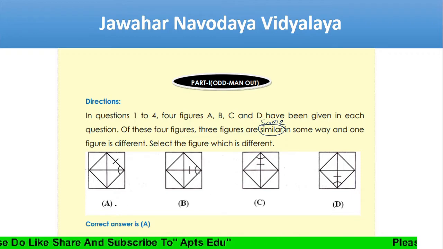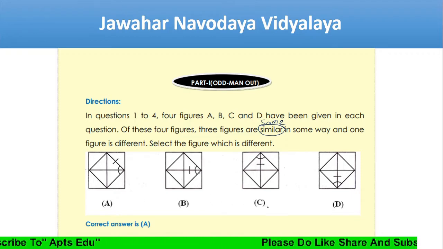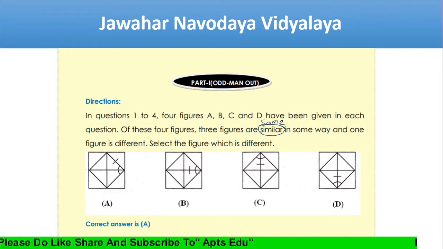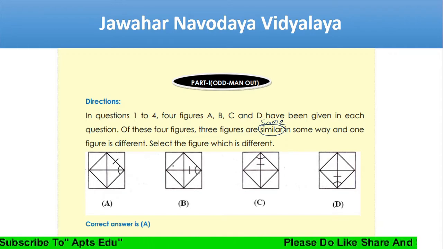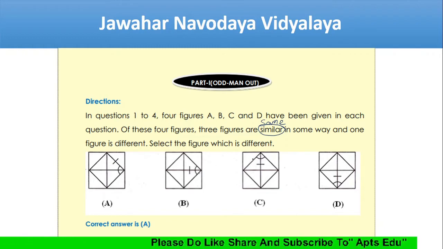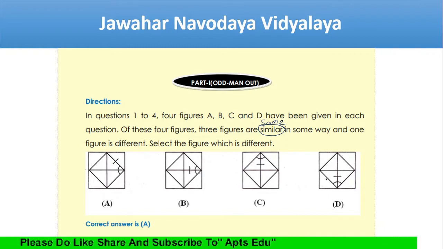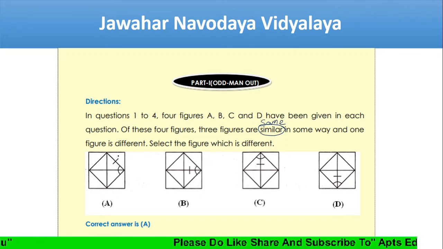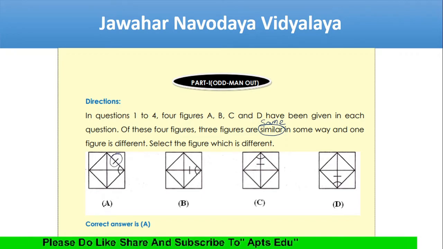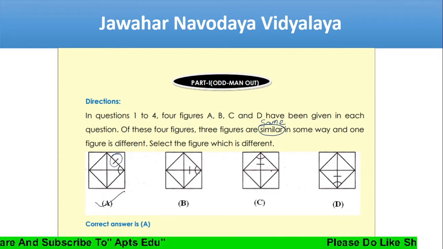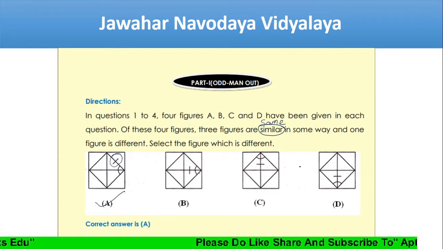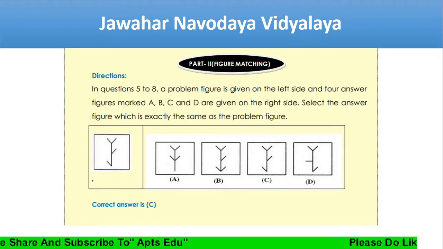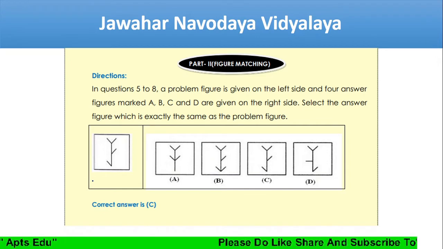If you see the first, second, third and fourth figures, this one is outside the line, and the others are inside the line. So the option is A. These 3 are the same or similar, and this is different.